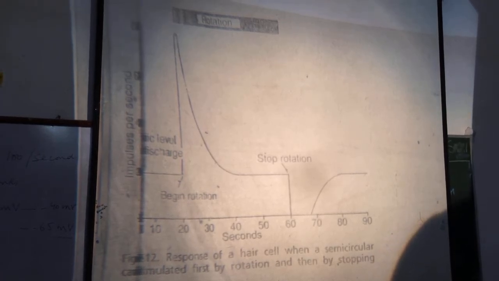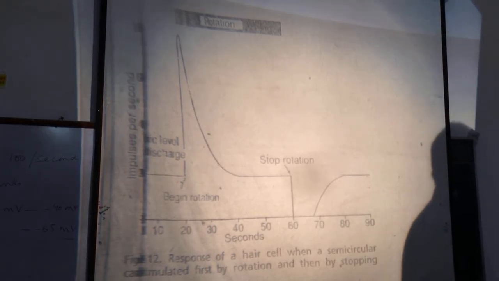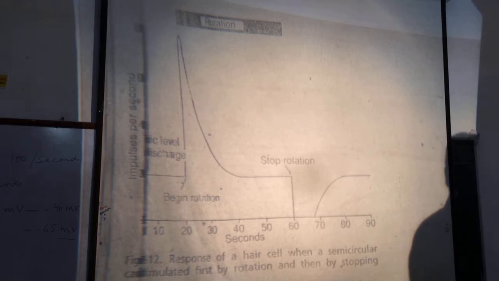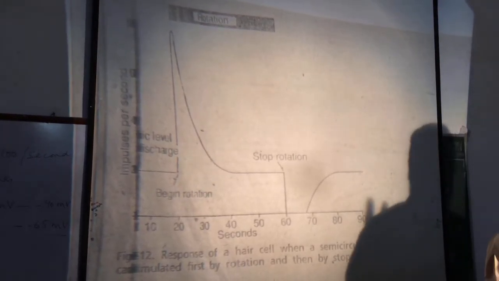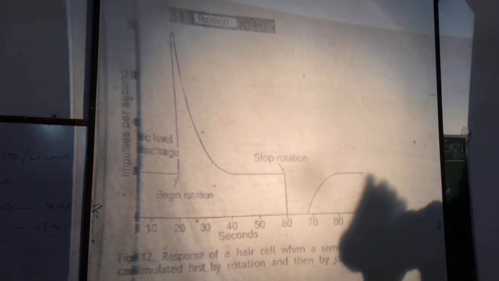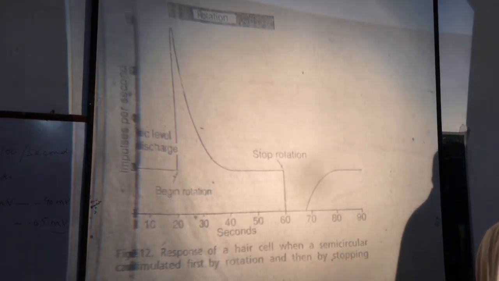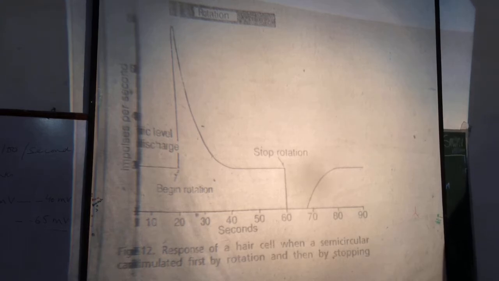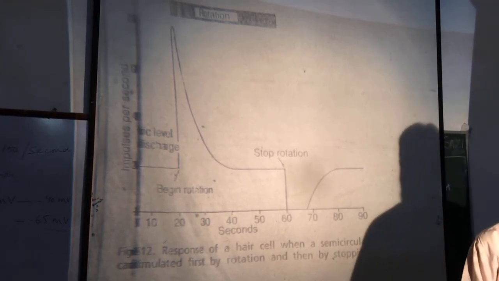So a person is rotated toward the left side, and endolymph is stationary because of inertia; it tends to move towards the right side.